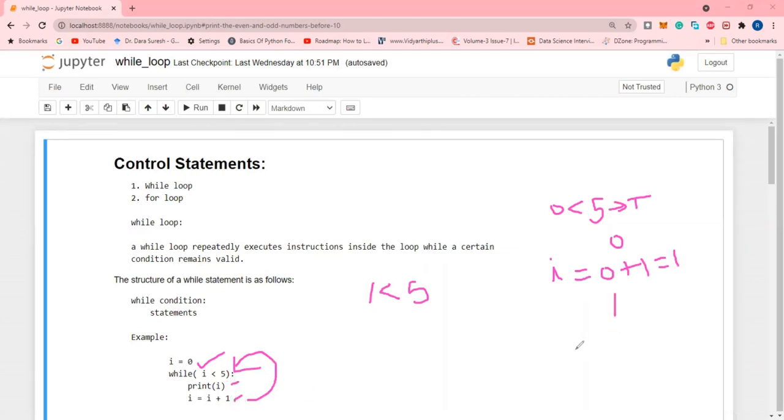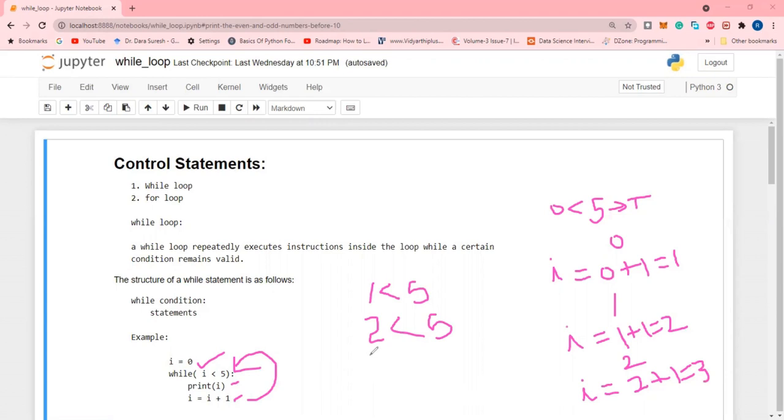It prints 1, then the i value increases by 1, so that becomes 1 plus 1 equal to 2. Similarly, 2 less than 5, it checks the condition, it is true. So then it prints the value 2, then the i value increases by 1, so i becomes 2 plus 1, equal to 3.